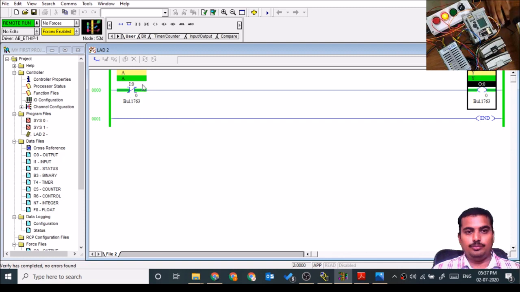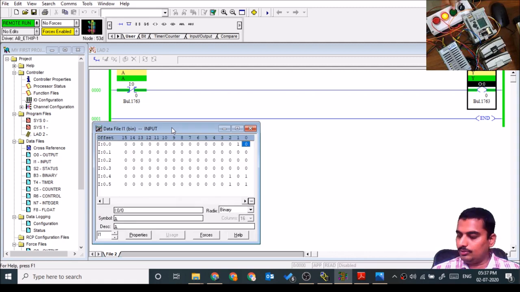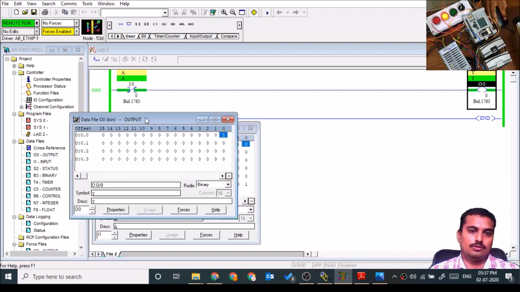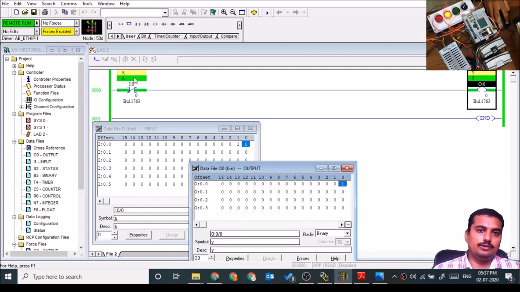When the physical input is released, input is off, output is on. When I press the input, when input is on, output becomes off. This is the NOT gate.